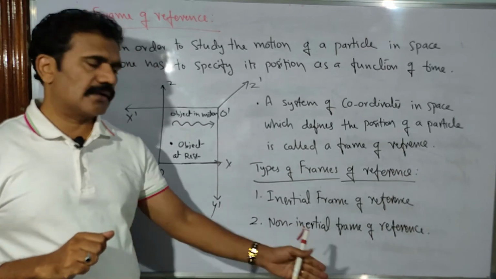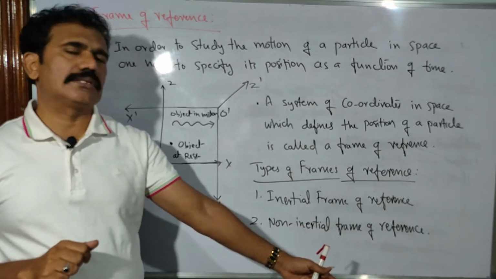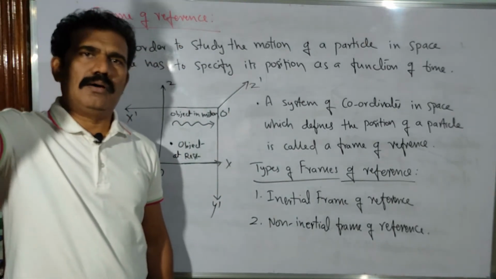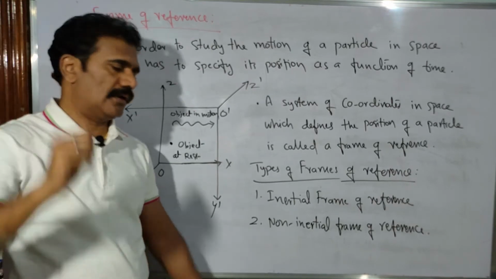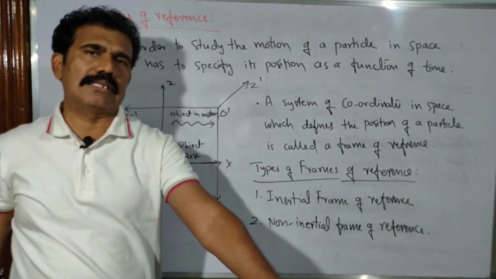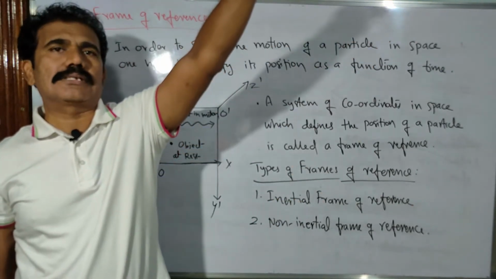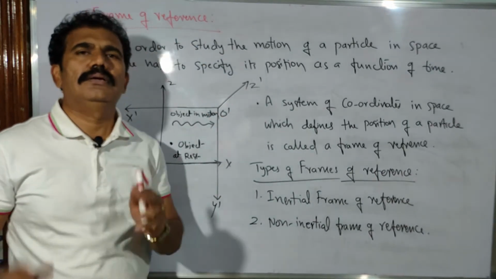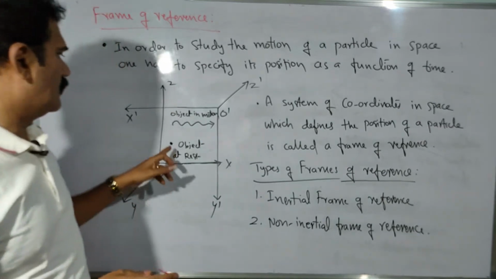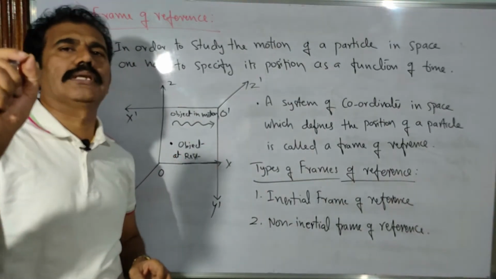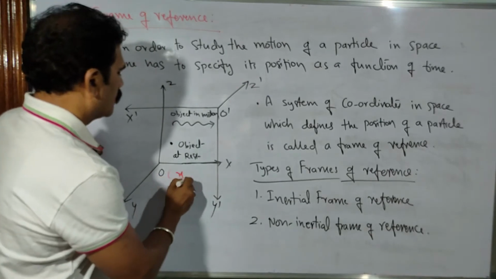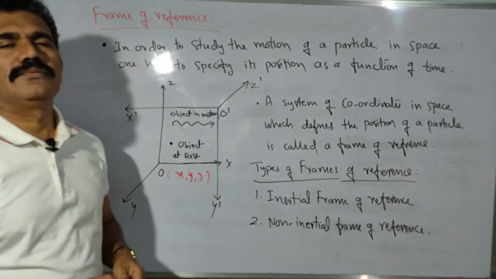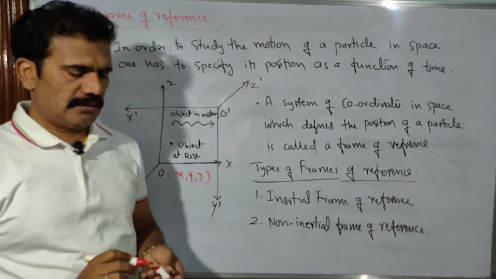We have to consider a corner as the origin, and we have the three-coordinate system x, y, and z. Then we can locate the position of the object, that is the bulb in this example. Along the x-axis we need to move a certain distance, then along the y-axis a certain distance, and then along the z-axis a certain distance to get the location of the bulb in the room. So that is the example of an object at rest, where we can specify the position in terms of the coordinates x, y, and z. Using these three coordinates we can locate a fixed object in space.